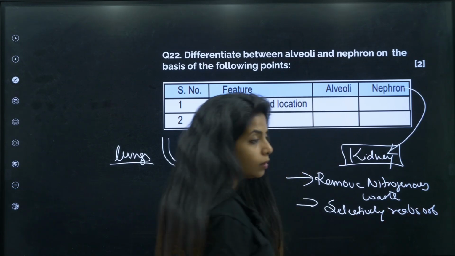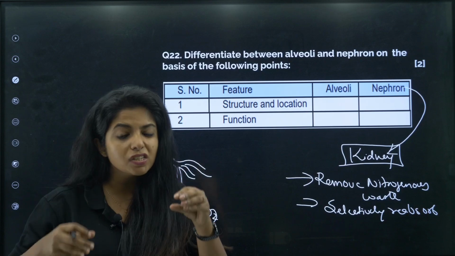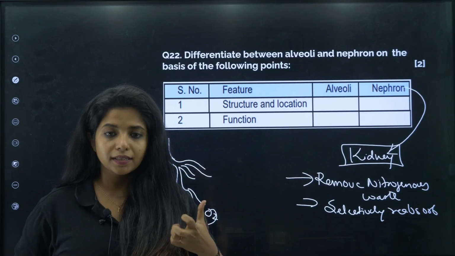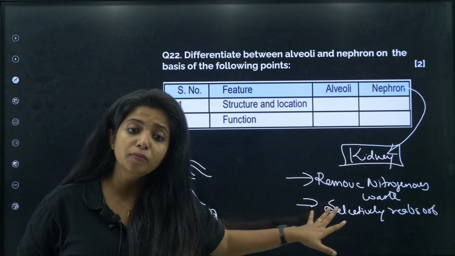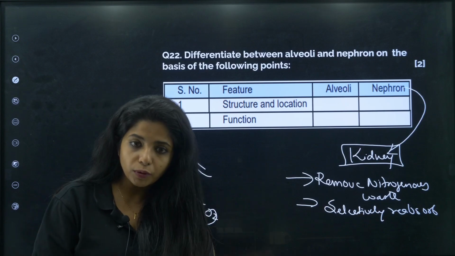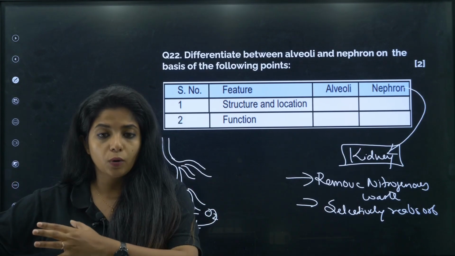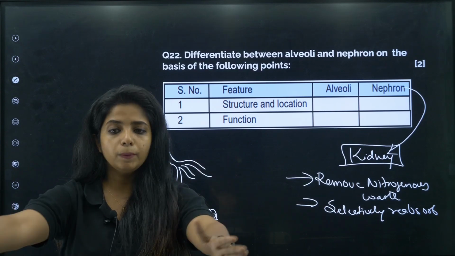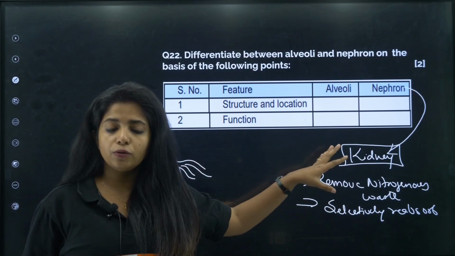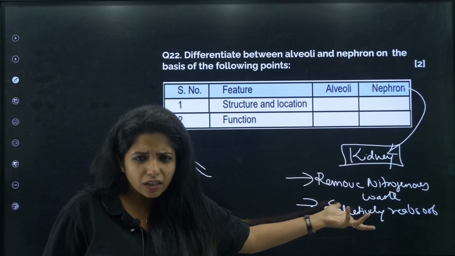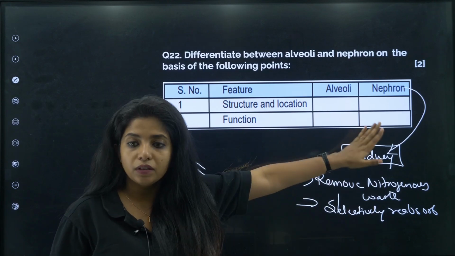What do you mean by reabsorb? As in to take it back. Selectively, as in you are selecting and taking things back. Selectively reabsorb the important things. For example, you want water, you want ions, you take them back. No problem, it is not going to be excreted out. If your body is not needing it, then you will probably remove it. So removal of nitrogenous waste or any other unwanted stuff is done by nephron.